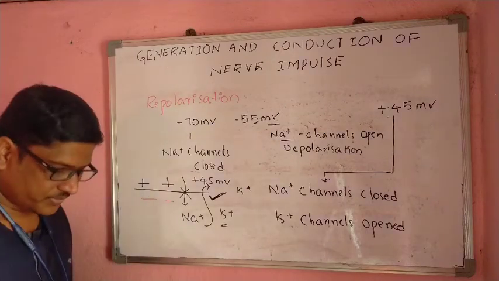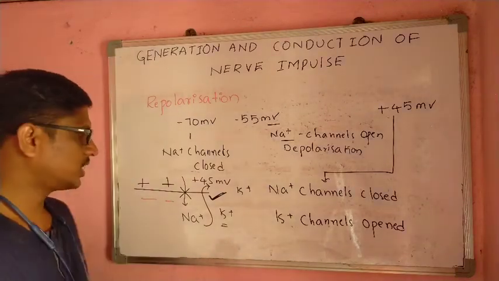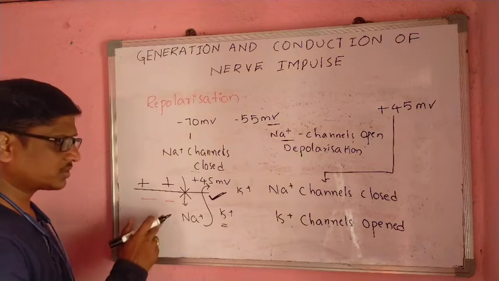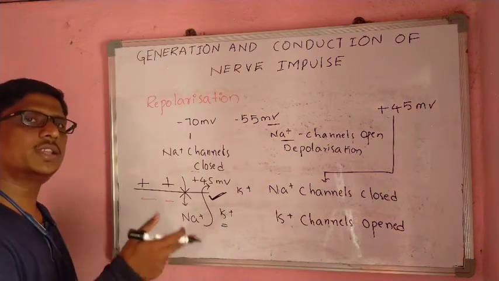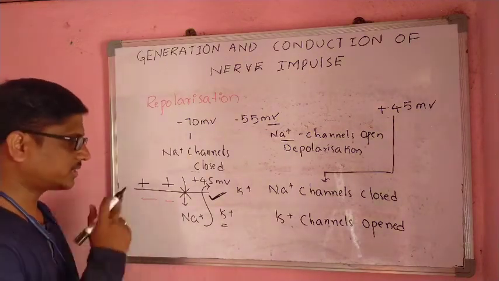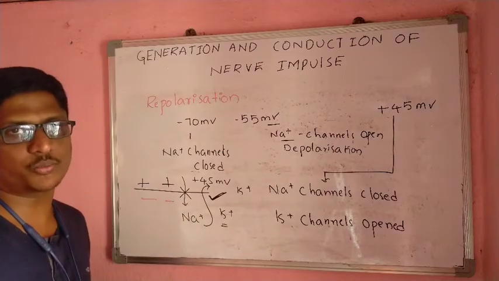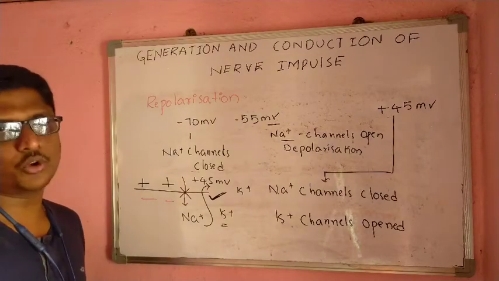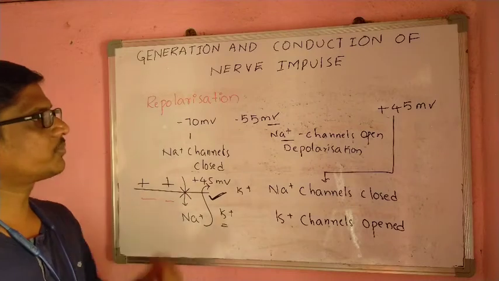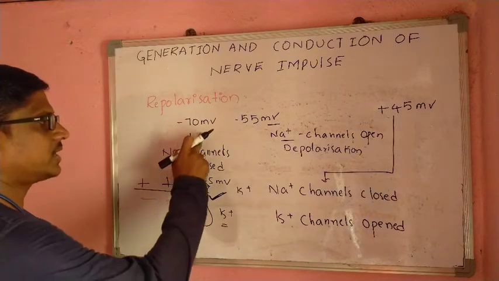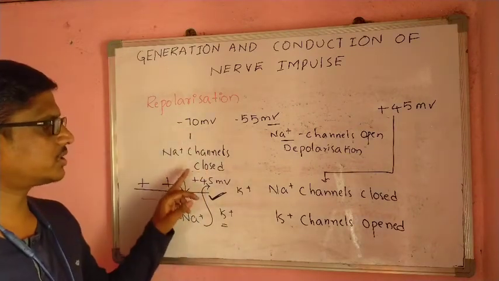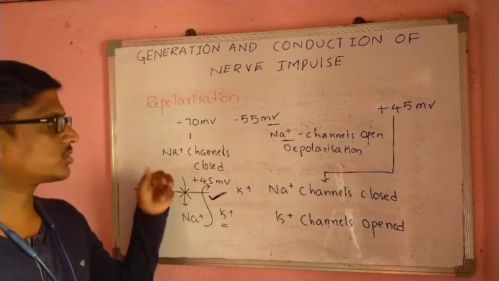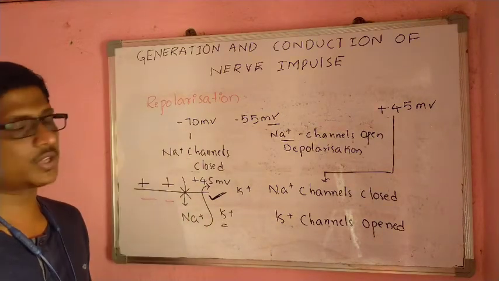So this is a resting nerve fiber, regaining its charges as before. That is called the repolarization process. At minus 70 millivolts, sodium channels are closed, outside positive, inside negative.